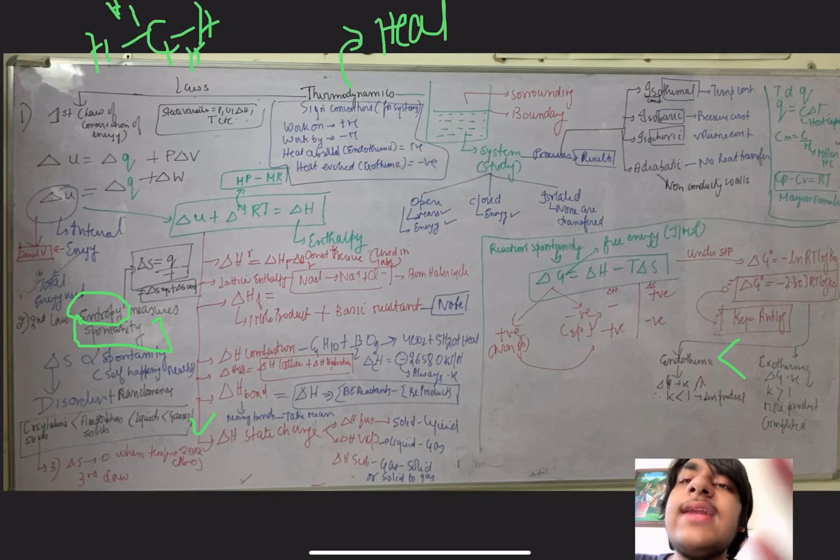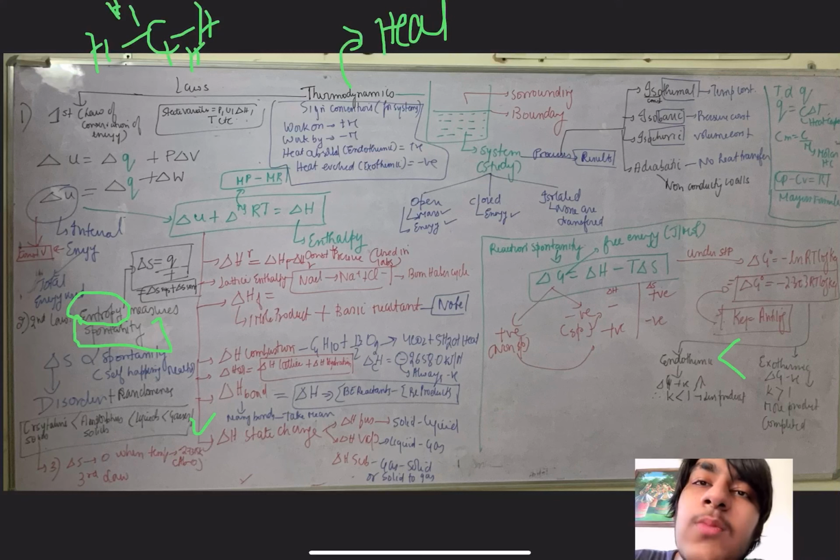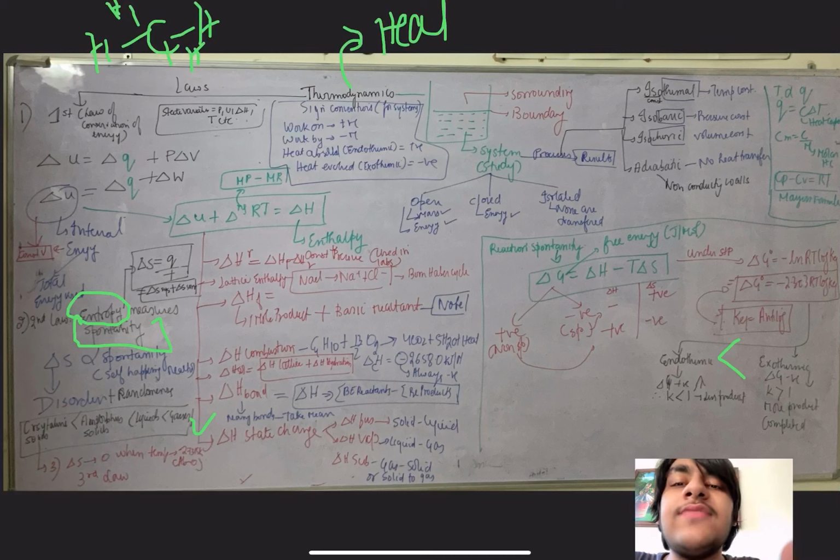If you want to find heat capacity in terms of moles, just divide it by the number of moles and you will get molar heat capacity. And finally, there is one last formula, again, derivation you can go through from the NCERT. This is a quick recap video, so we'll just do the formula. This formula is used in physics as well, called Mayer's formula. This formula states that Cp minus Cv is R. What is Cp? Heat capacity under constant pressure. What is Cv? Heat capacity under constant volume. And what is R? Universal gas constant. This is a simple thing you should be knowing.